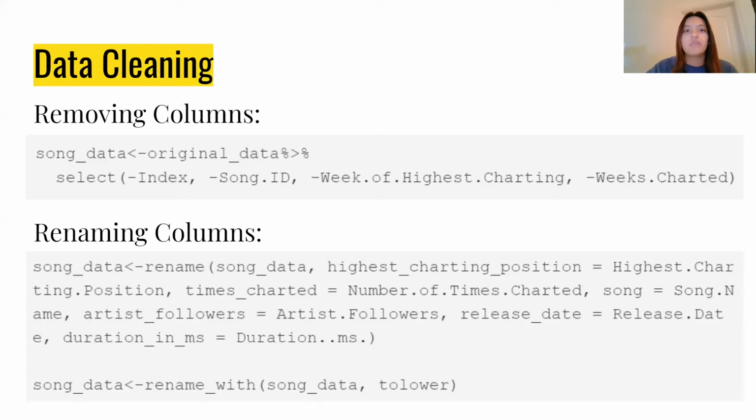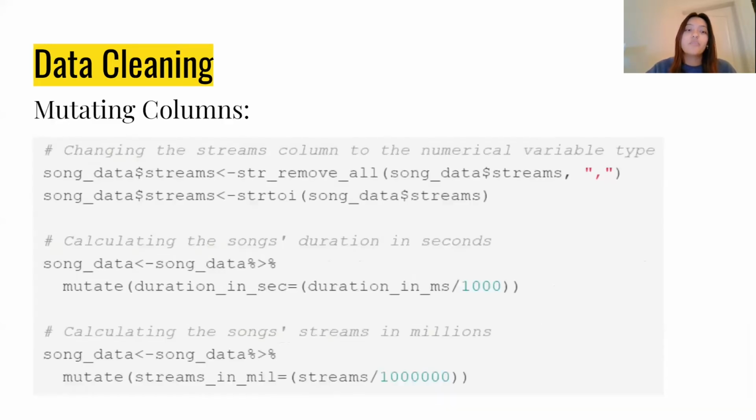So then I began renaming the columns. I mostly reworded column names to make them more understandable or shorter and standardized all the names by using underscores where spaces would be. I then made all of the column names lowercase so that they would all be in the same case. For mutating columns, I changed the streams column to the numerical variable type because it was given as a categorical variable. I calculated the song's duration in seconds because song duration is normally spoken about using seconds. I calculated the song streams in millions so that I could use that information for the graphs and regression models.